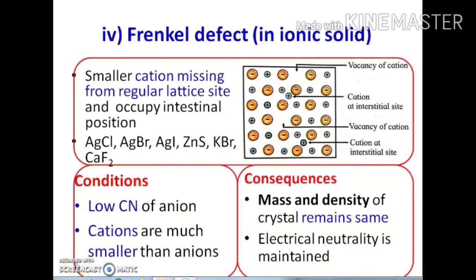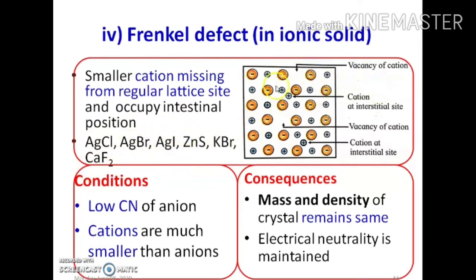Now the second type is Frenkel defect in the ionic solid. In case of Frenkel defect, the smaller cation is missing from the regular lattice site and occupies an interstitial position. Examples: silver chloride, silver bromide, silver iodide, zinc sulfide, potassium bromide and calcium fluoride. In these solids there is a possibility of Frenkel defect.